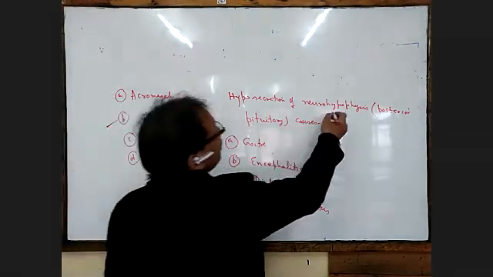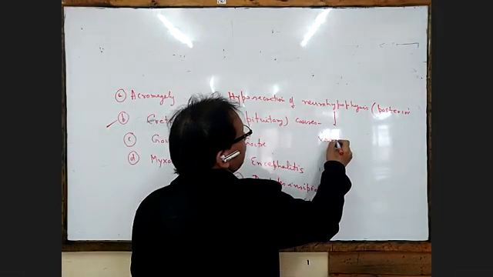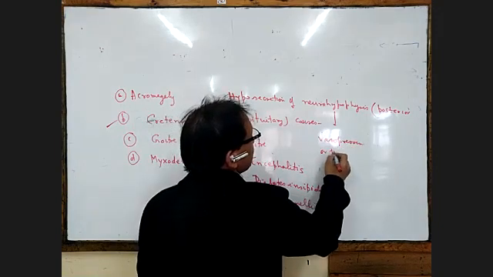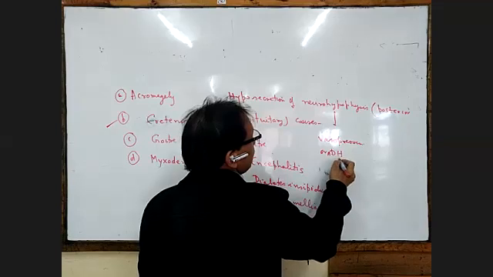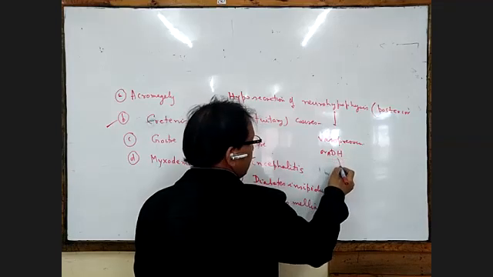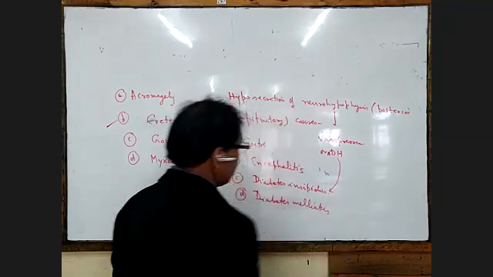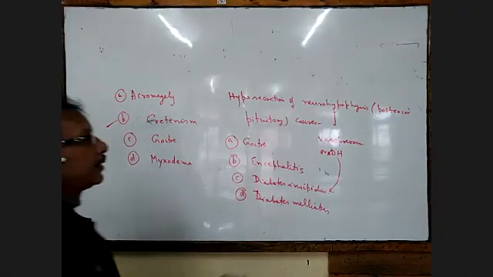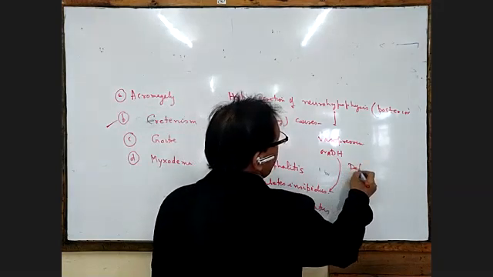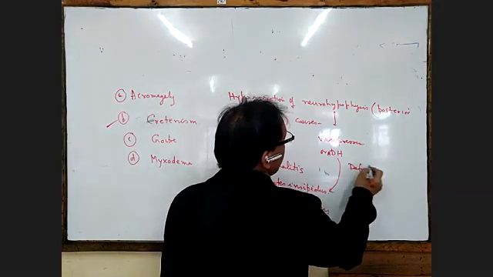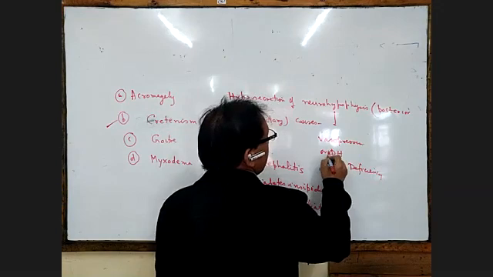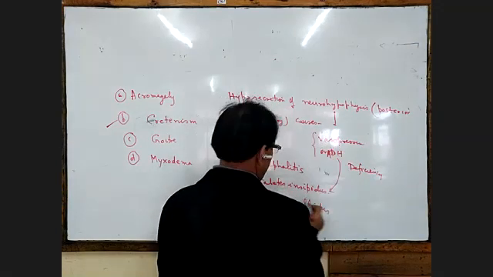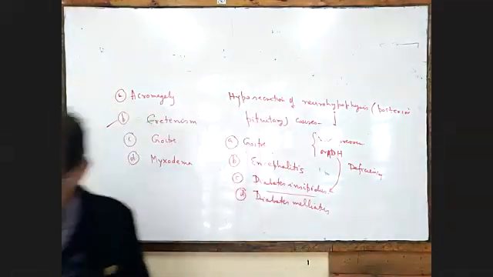So this will secrete vasopressin or ADH, and deficiency of ADH will cause diabetes insipidus. So the answer will be deficiency of vasopressin or antidiuretic hormone ADH will cause the disease diabetes insipidus.